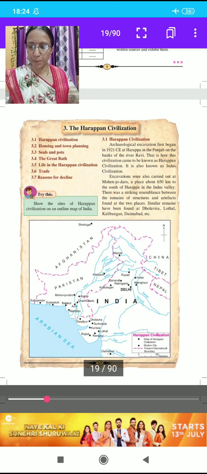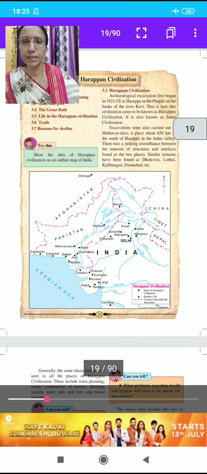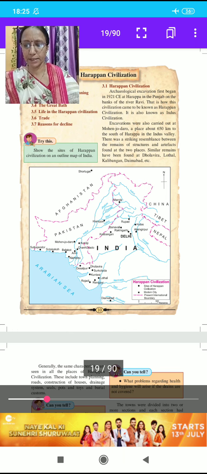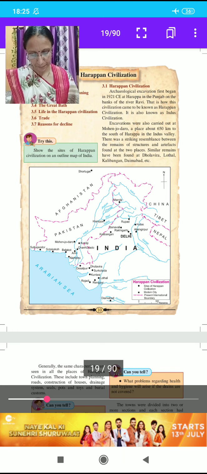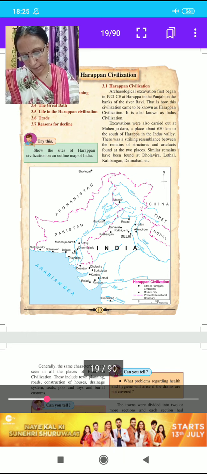Show the sites of the Harappan civilization on the outline map of India. Students, show the sites of the Harappan civilization on the outline map. The black dots show the sites of the Harappan civilization, the square dots show modern cities, and the red lines show the present international boundary.